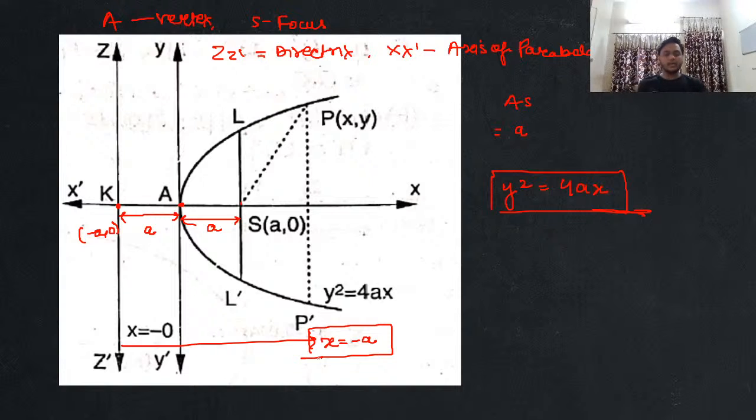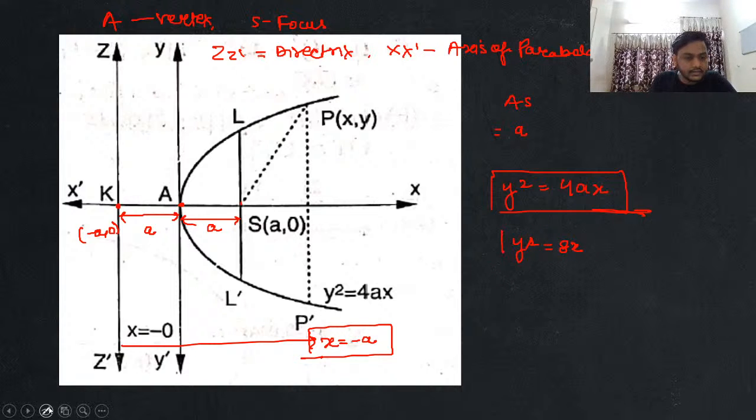Any line which is parallel to the y-axis will have an equation in the form x equal to a, where a is the x coordinate. Because here the x coordinate is minus a, the equation will be x equal to minus a. Are we clear? x equal to minus a is the equation of the line that is basically the fixed line, that is basically your directrix. अब समझो.